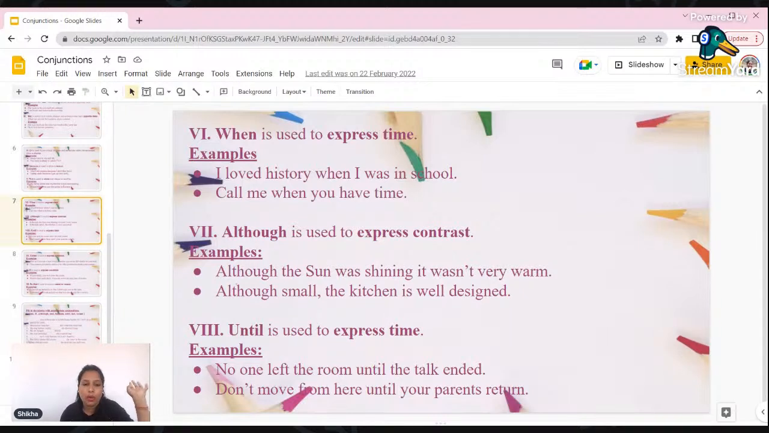Okay. So then our next conjunction is "although". "Although" is used to express contrast. Contrast again means opposite.